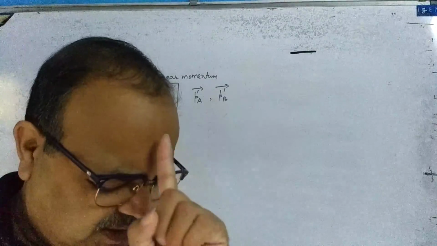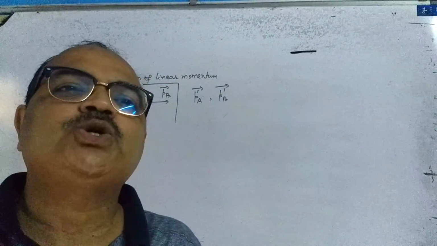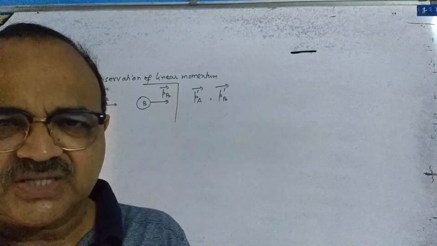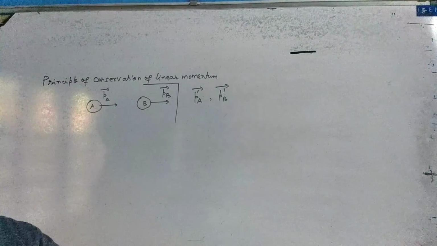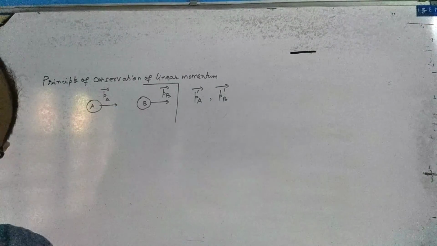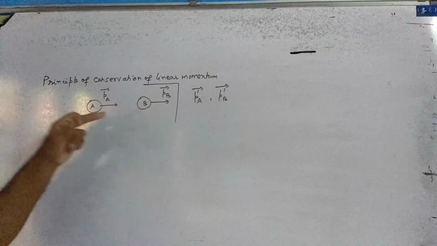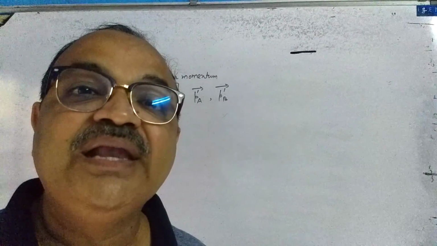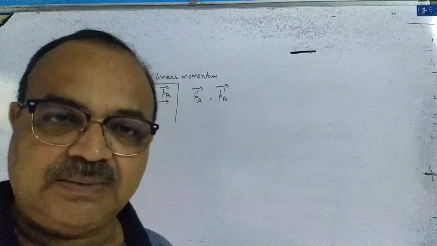First of all, I just tell you what is a system. A system may consist of a number of bodies. In our discussion, I am taking the case of only two bodies, but it can be generalized to a number of bodies. Let us consider two bodies A and B moving along the same direction with the linear momenta. Momenta is the plural for momentum.